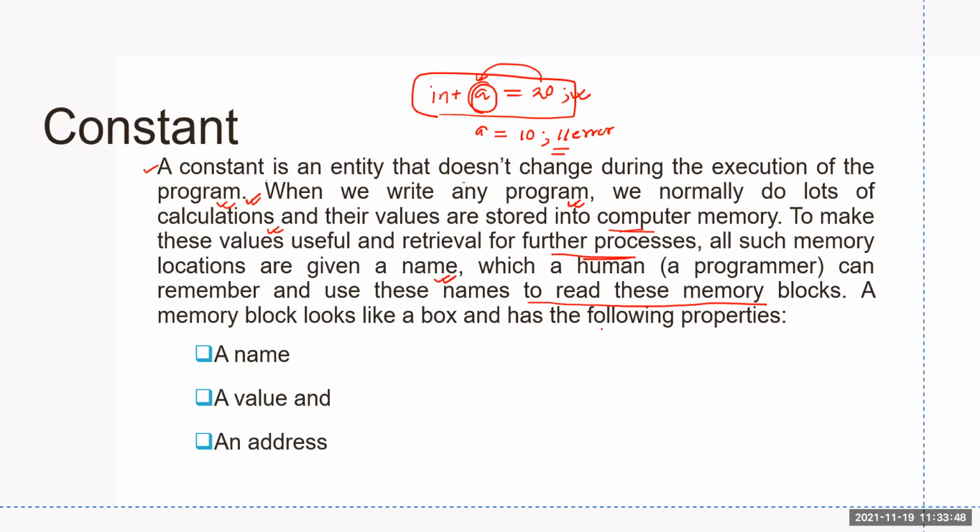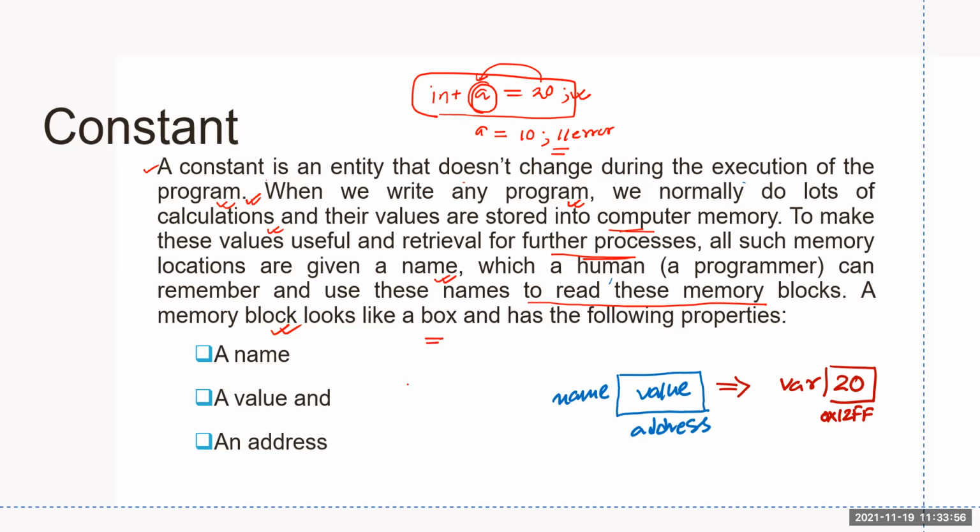So how does a memory block actually look? A memory block looks like a box, and has the following properties: a name, in this example the name is A; a value, the value is 20, here you can see 20; and an address. Definitely, when you reserve some memory block in computer RAM, every memory block will have an address.